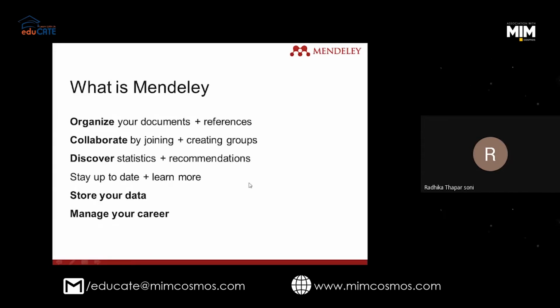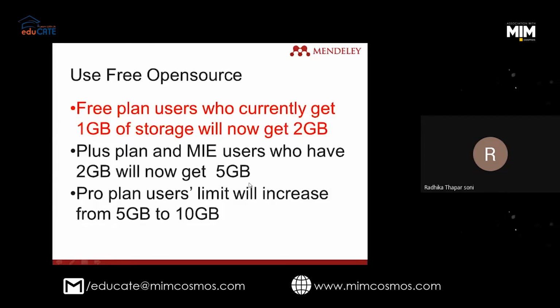It will help you a lot. Next, the free plan users who currently get 1 GB of storage will now get 2 GB. This is a new thing which Mendeley is giving. Now, Mendeley is Elsevier's product. You must have heard about Elsevier Science Direct. This is a product of Elsevier's. So it is now giving you 2 GB free space to store your documents.